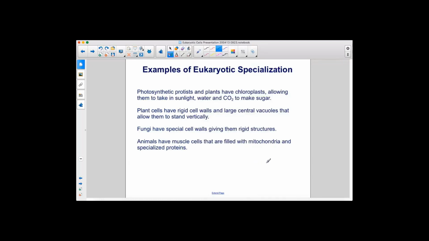Photosynthetic protists and plants have chloroplasts, allowing them to take in sunlight, water, and carbon dioxide to make sugar. Plant cells have rigid cell walls and large central vacuoles that allow them to stand vertically. Fungi have special cell walls, giving them rigid structures. Animals have muscle cells that are filled with mitochondria and specialized proteins.